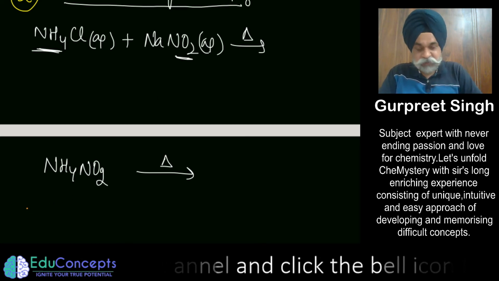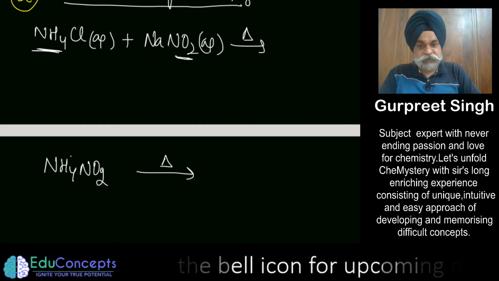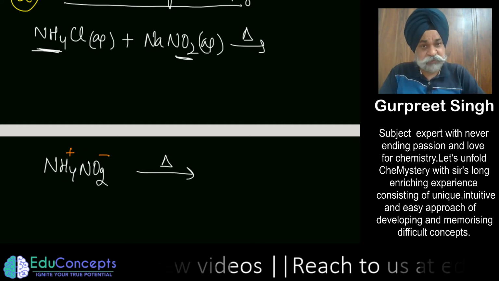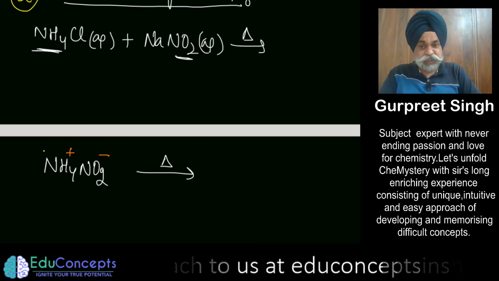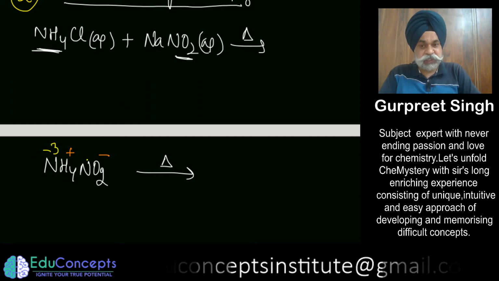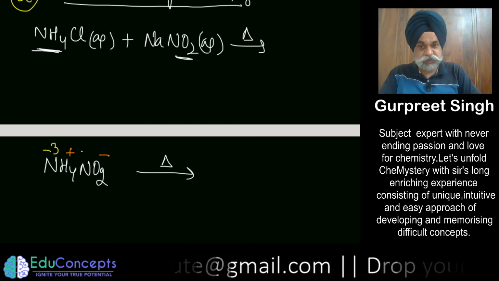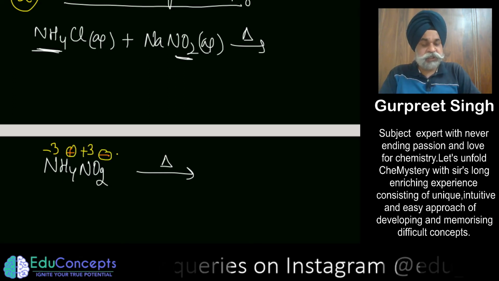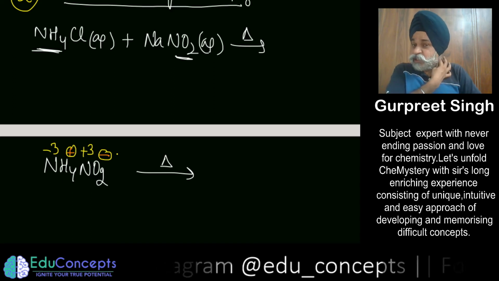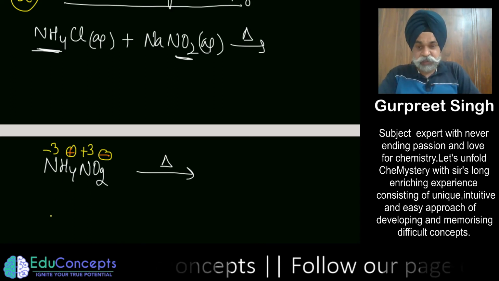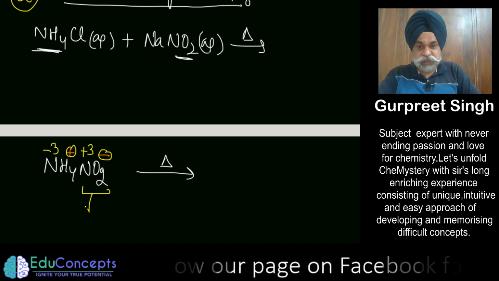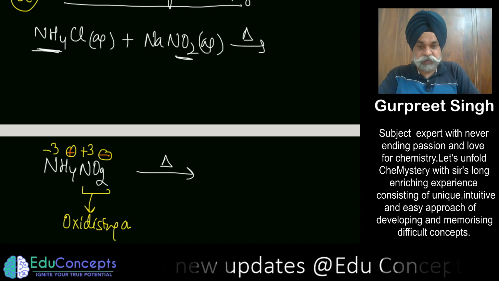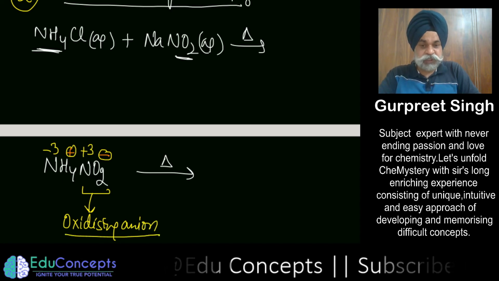this we have done many times, and I have explained in the video on n-factors also, that wherever you have an ammonium salt, where the ammonium nitrogen's oxidation state is -3, and for this nitrogen it is +3. So wherever you have an ammonium salt with an oxidizing agent, that is, an ammonium salt with an oxidizing anion.